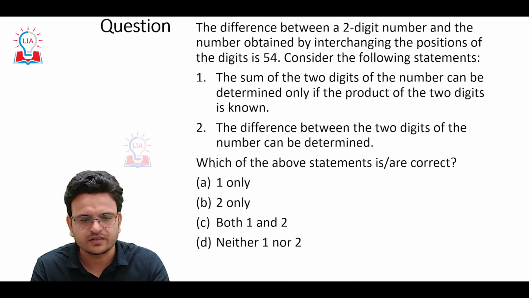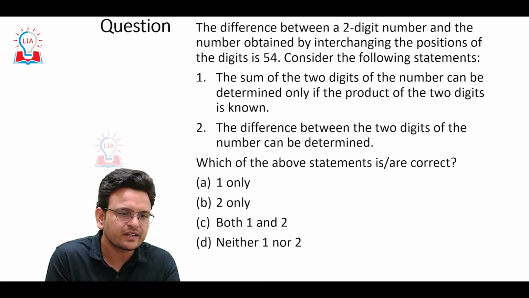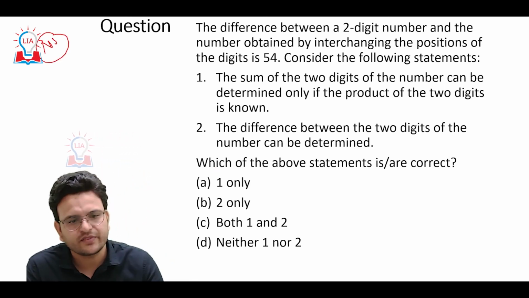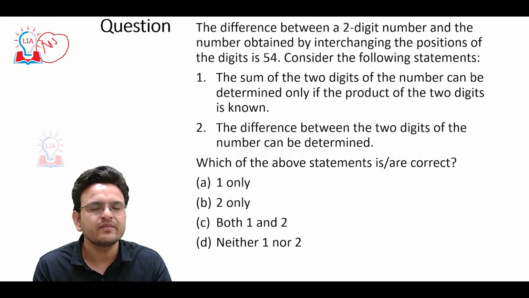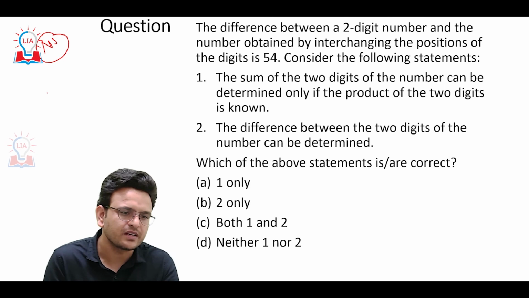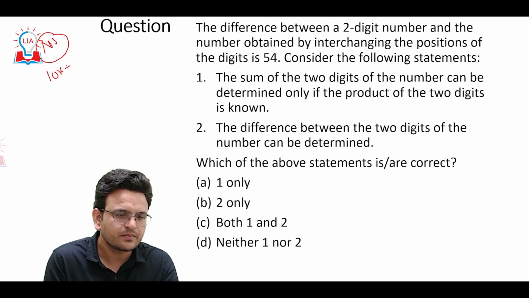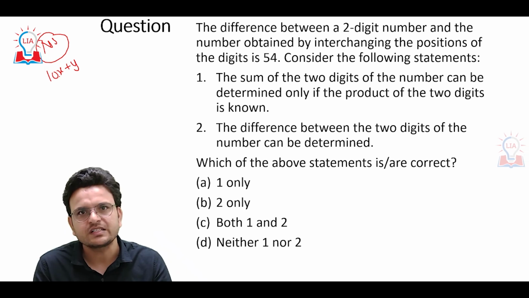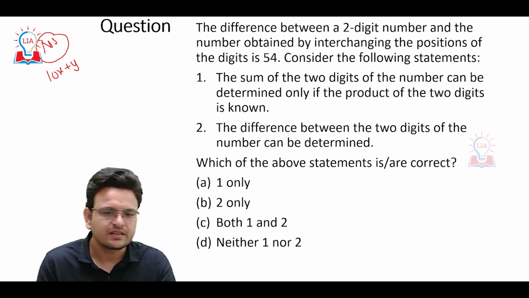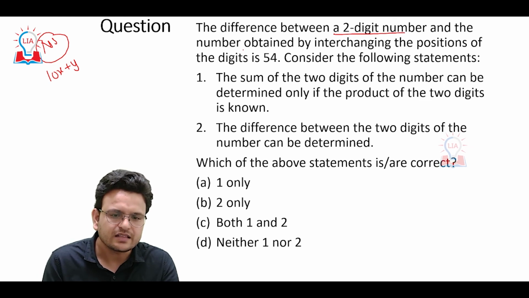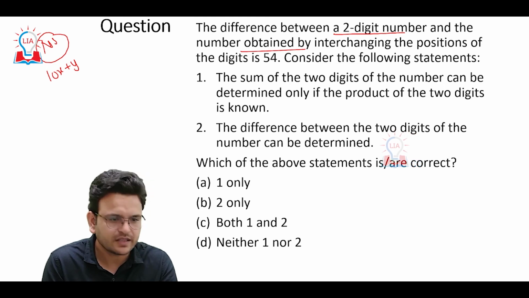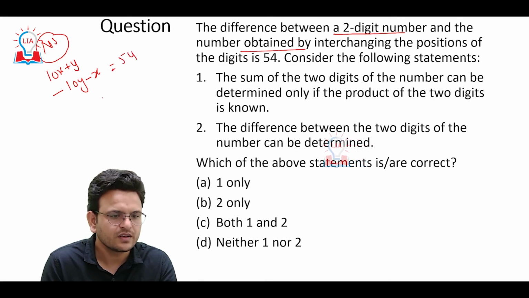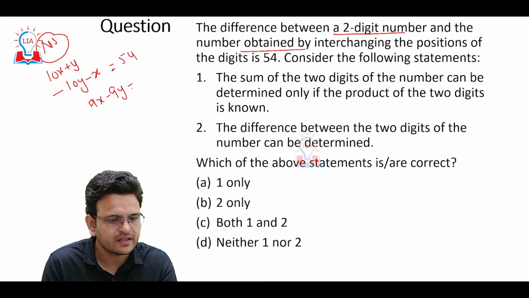Let's see one more question. This question again, if you have basic practice of number system, is not much difficult. We have discussed already, whenever we have to assume a 2-digit number, we assume 10x plus y. The difference between the 2-digit number and the number obtained by interchanging the digits: 10x plus y minus 10y minus x equals 54. So 9x minus 9y equals 54, so x minus y will be 6.